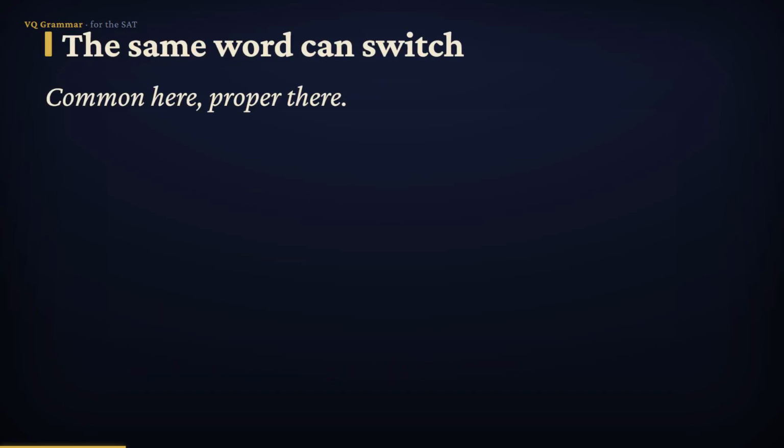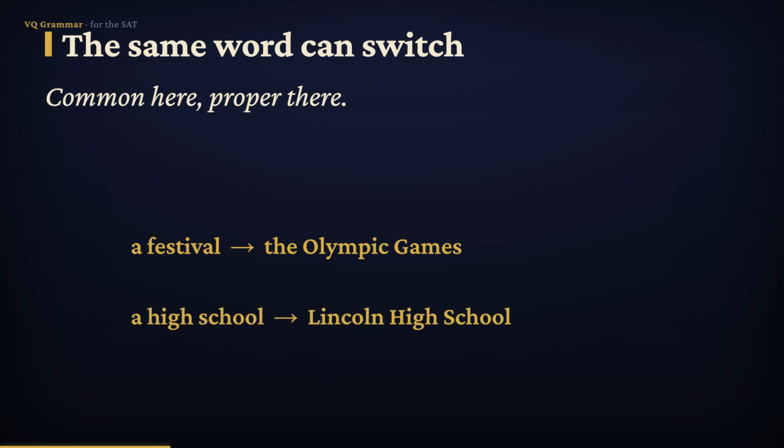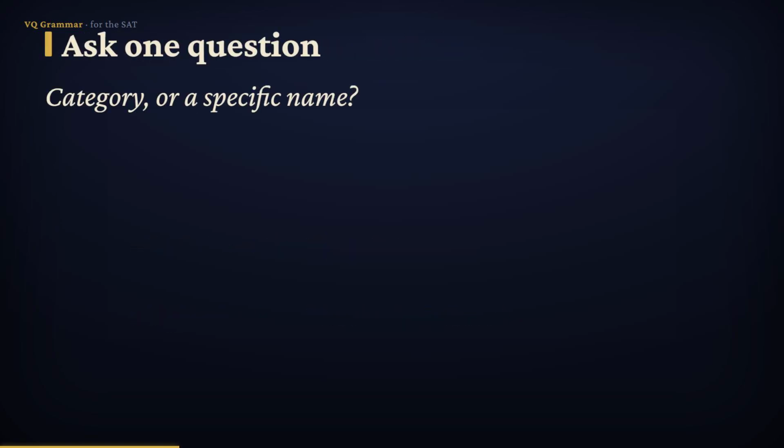Now a subtlety the test absolutely loves. The very same idea can be common in one sentence and proper in another. Take the word festival. By itself, festival is common, just any festival. But the Olympic Games, the specific name of one event, is proper. Think about school. A high school is common, any school at all. But Lincoln High School, with its very own name, is proper. Same with rivers. A river is common, but the Amazon is one particular named river, so it's proper.